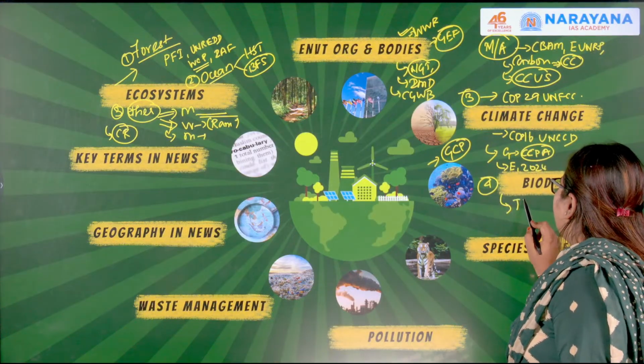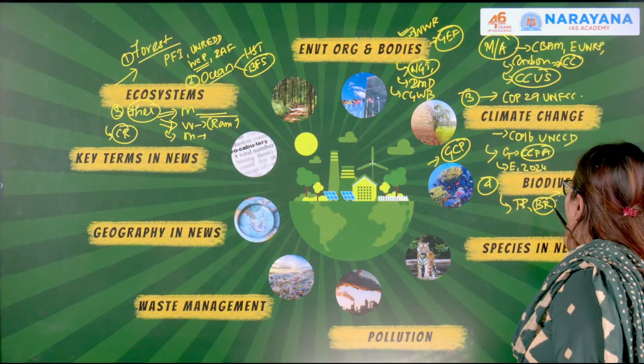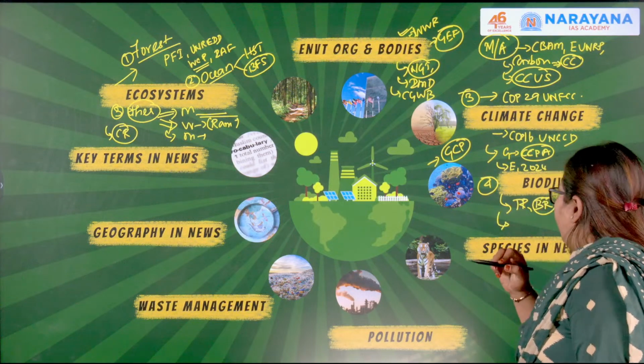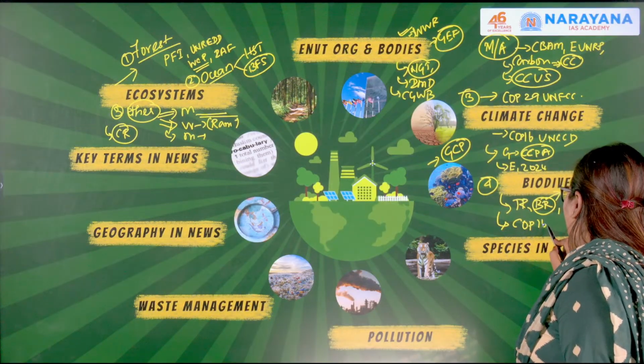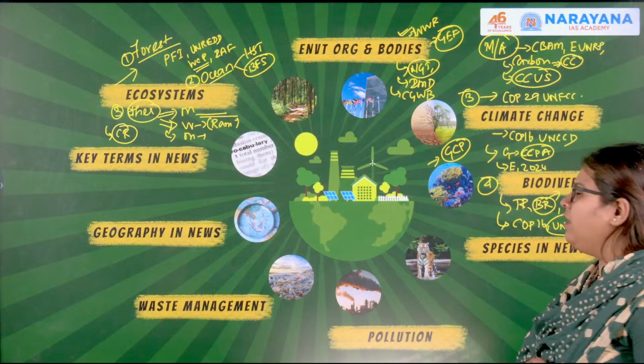So we discussed tiger reserves, we spoke about the biosphere reserves by UNESCO, and then we spoke about the eco-sensitive areas. Then moving forward, we also discussed the COP16 of the UNCBD, that is the Convention on Biological Diversity.